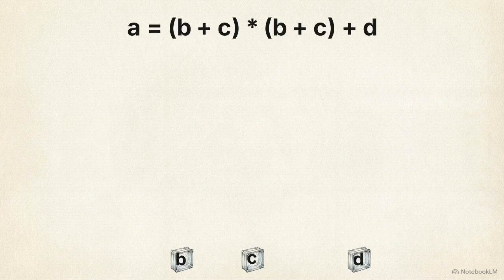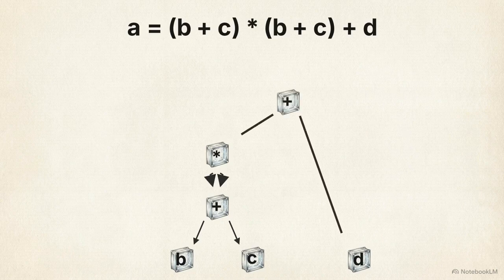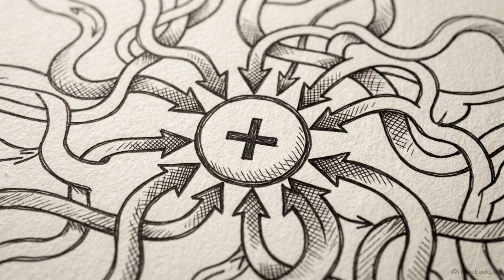To build the DAG, the compiler creates leaf nodes for B, C, and D, then an addition node for the first B + C. For the second B + C term, it routes the multiplication node back to the existing addition node, creating a shared reference. The root addition node is then connected to this multiplication result and the D leaf, followed by an assignment node for the variable A. The presence of shared nodes in the graph confirms that the compiler has identified the redundancy and reduced the total number of operations required.